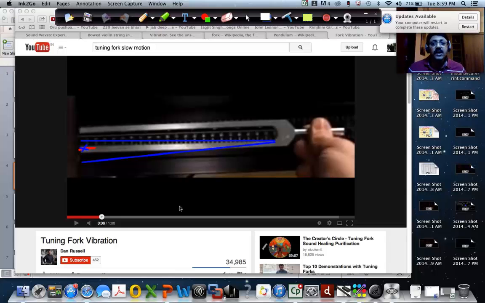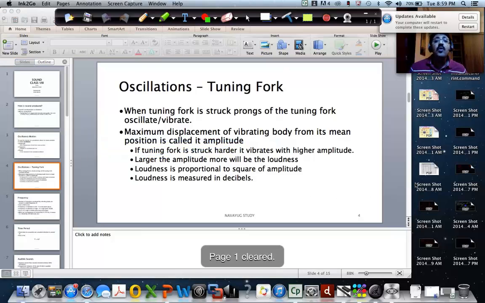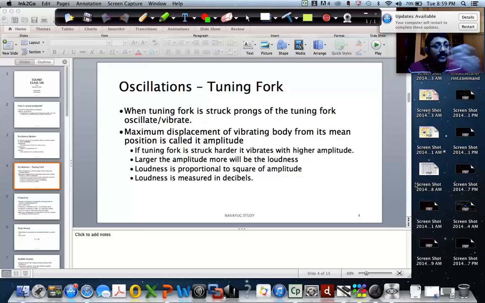So that's the mean position, and it is oscillating about the mean position, so it's an oscillatory motion, which means it has got an amplitude, it has got a frequency, and it has got a period, right? And that oscillatory motion is what is producing the sound. Is it clear? Okay. So what I am discussing is that when the tuning fork is struck, the prongs of the tuning fork oscillate or vibrate. As I showed you in slow motion in that video, it is really oscillating. The prongs are oscillating, right?